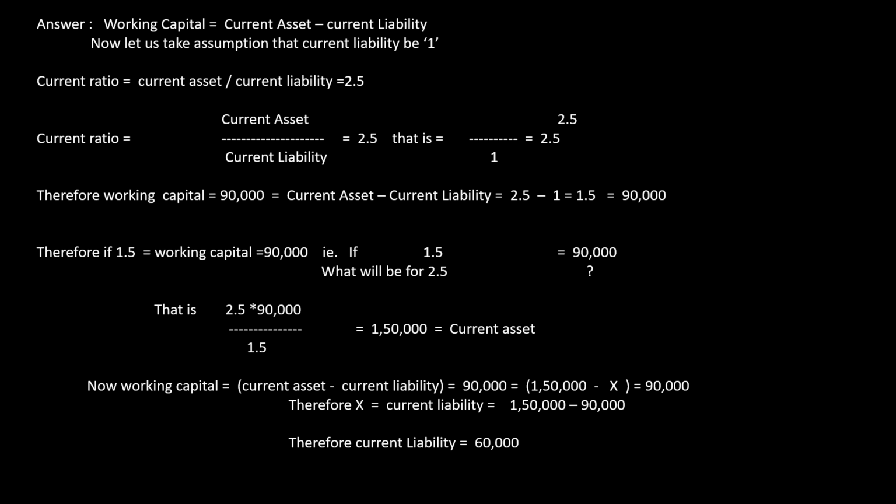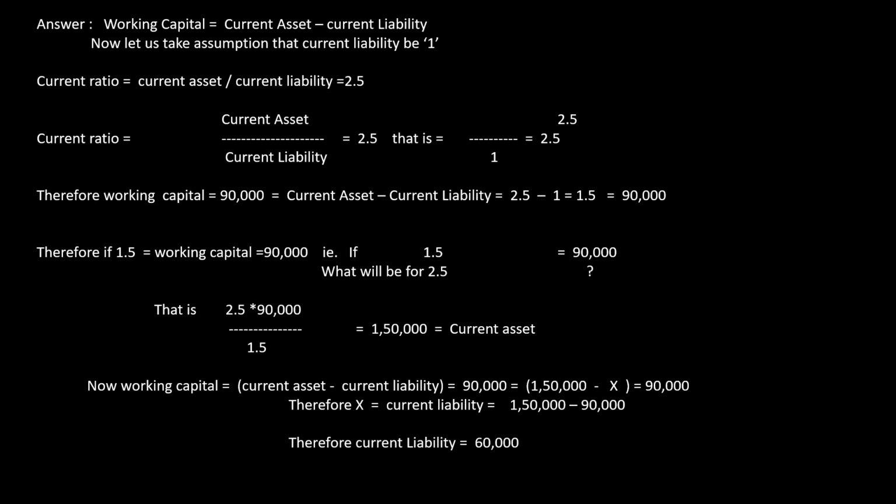I'll repeat this again. 2.5 is my current asset and, as per the assumption, 1 will be my current liability. 2.5 minus 1 will give me 1.5. That is nothing but my working capital. Therefore, 1.5 will be my working capital, and for that 1.5, the value given in the sum is 90,000. That is the working capital value.